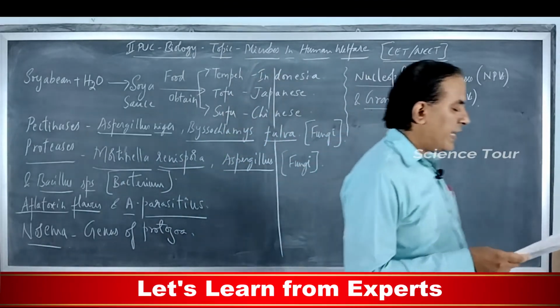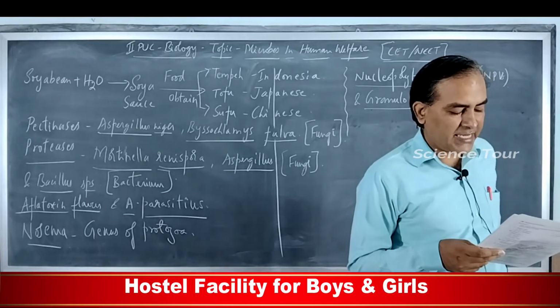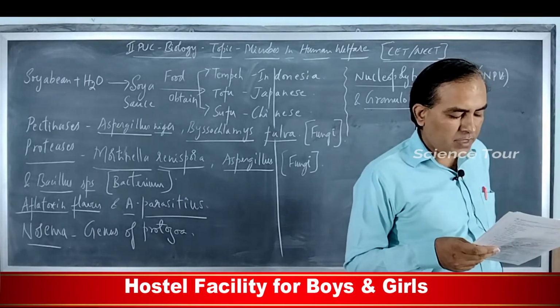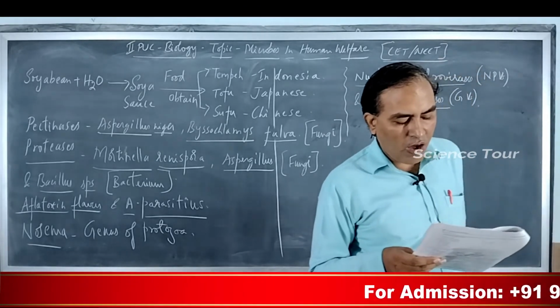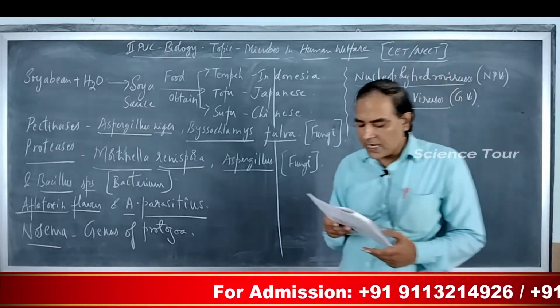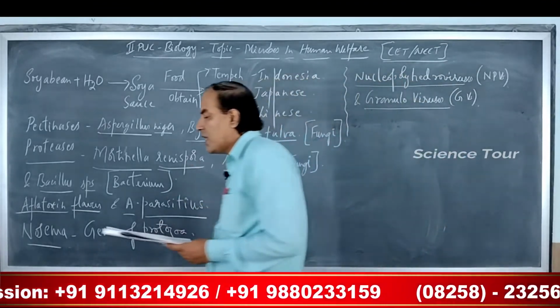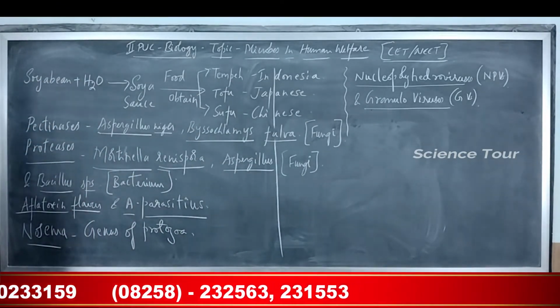Question number 27. Which of the following are natural insecticides? Rotenone, pyrethrum, nicotine, azadirachtin. All A, B, C and D, right option is 4. All are natural insecticides.